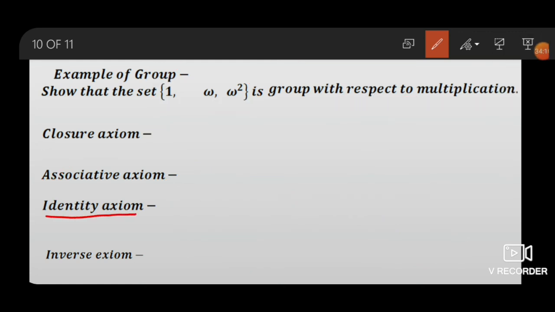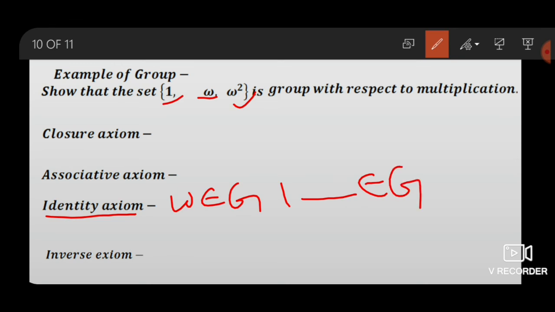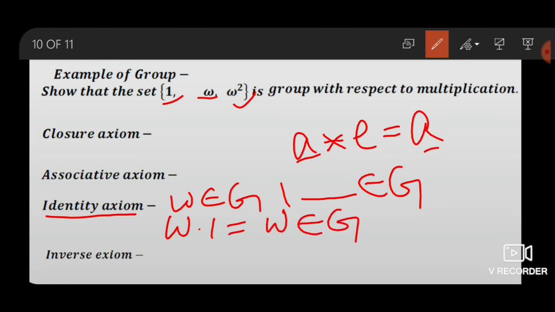Identity axiom. We take one element omega of G and 1 as the identity of G. By definition of group theory, A star E equals A for all A comma E belongs to G. So omega dot 1 equals omega, which also belongs to G. Then identity axioms are satisfied.